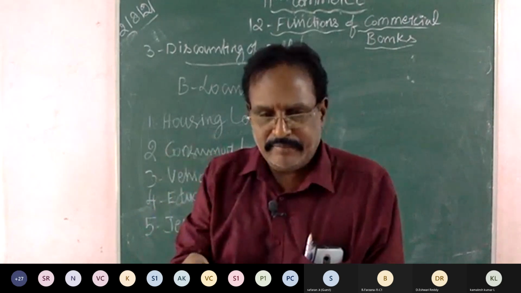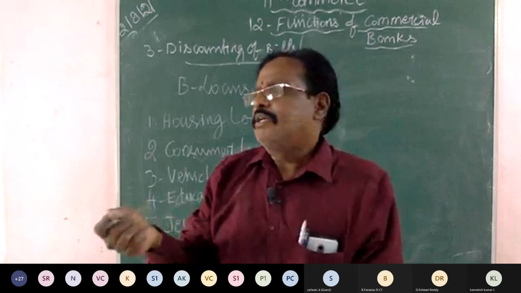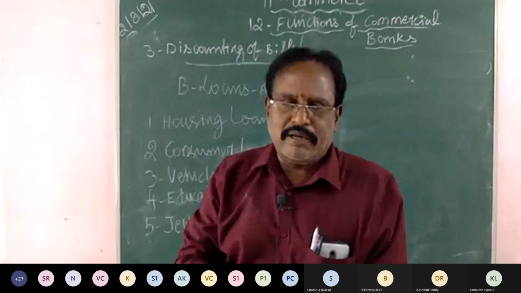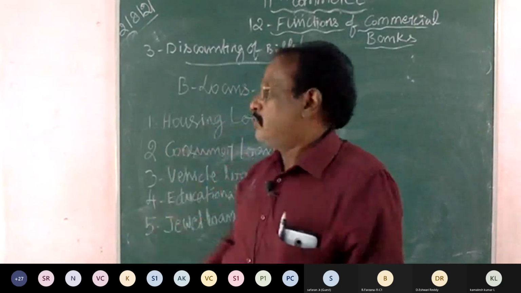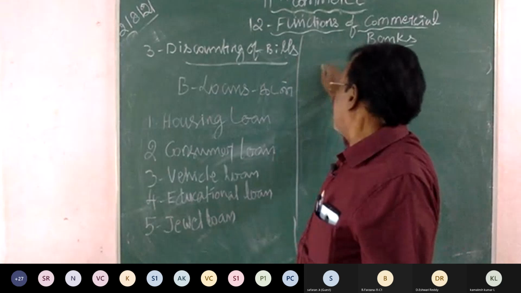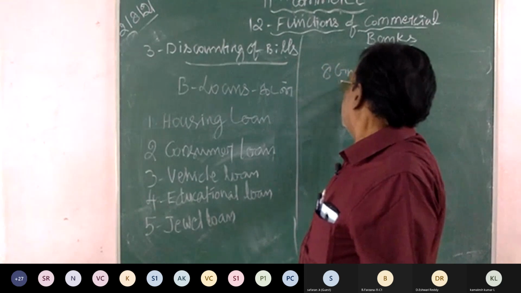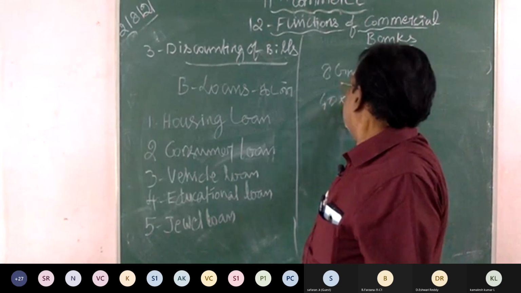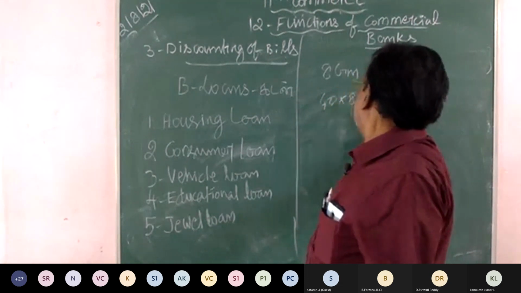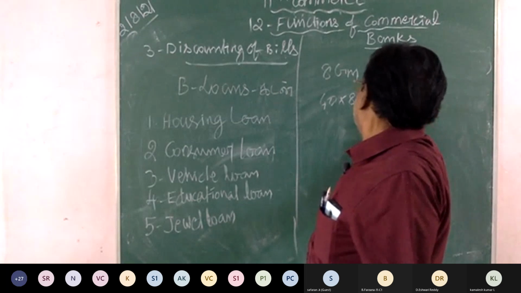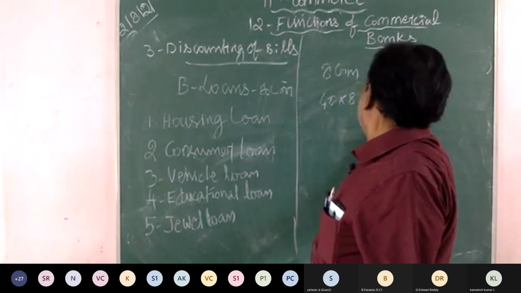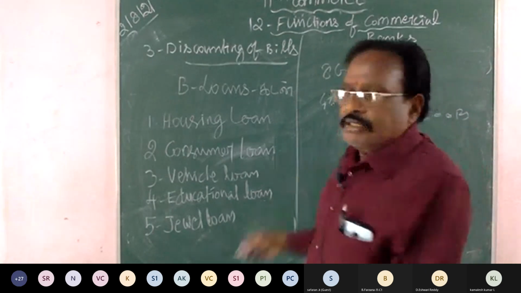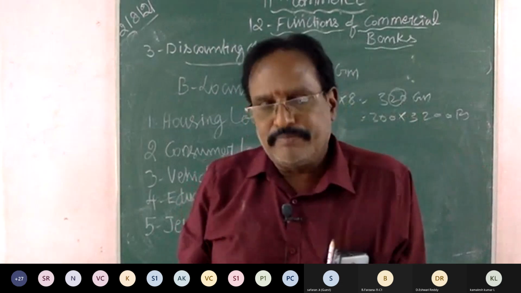How much money do you want? How much money do you want, sir? For 40 grams, how much, sir? For 40 grams, 1 lakh you can avail, or 2 lakh you can avail, like that. Because 1 sovereign contains 8 gram. So 40 sovereign means 40 into 8, which is 320 grams. 20 grams will be deducted. So 300 into 3,200 rupees. So almost 10,000 you can get as a bank jewel loan.